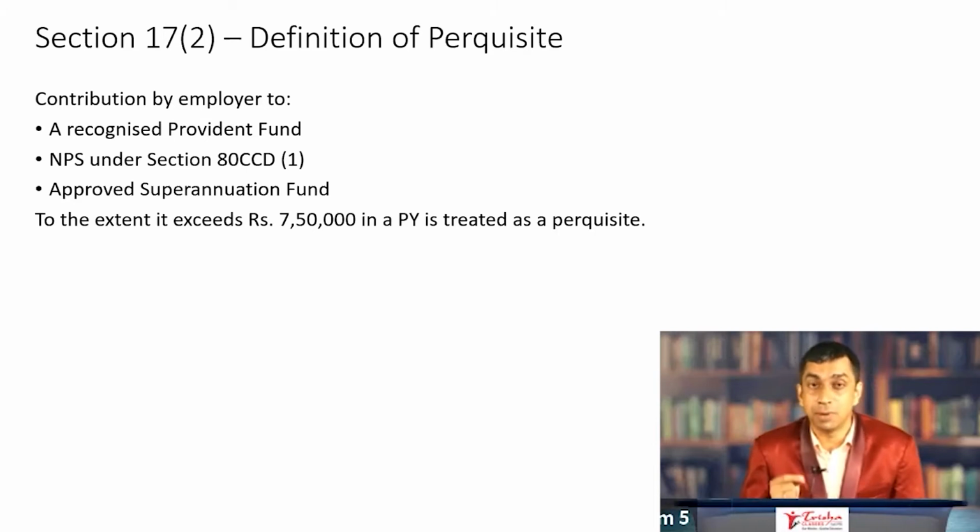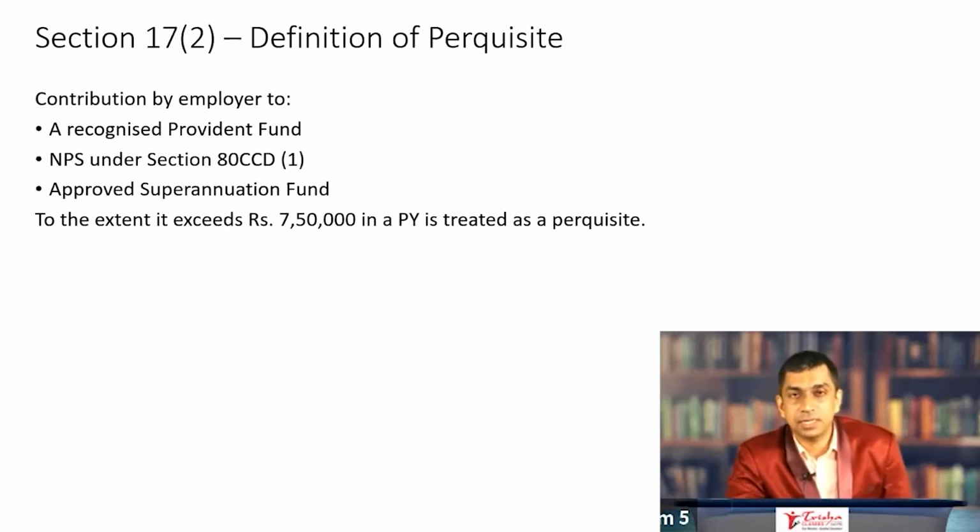You can expect a multiple choice question on this, as simple as the example that I have given. If the salary is so and so per month and so is the employer's contribution, what is chargeable to tax? They will give the percent as within 12%, perhaps 12% itself. But if you calculate the amount of the employer's contribution, it would exceed 7,50,000 per year, in which case the excess needs to be brought to tax. That's the amendment for 17(2). That is the only amendment in the head of income salary.